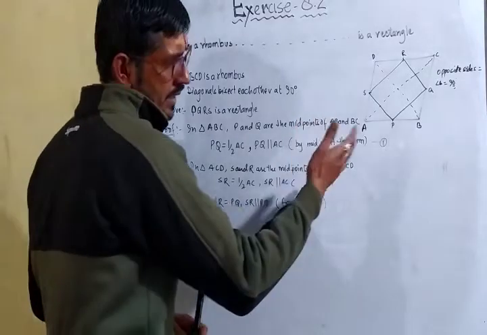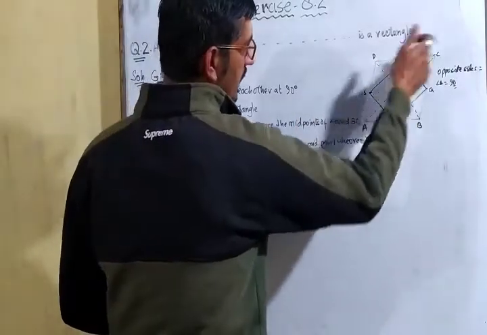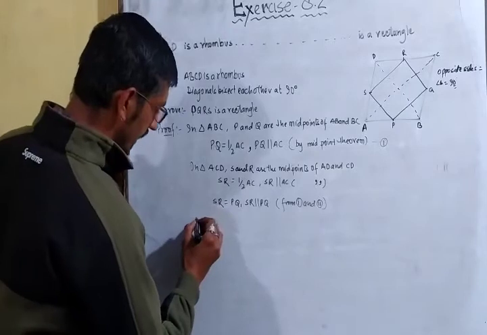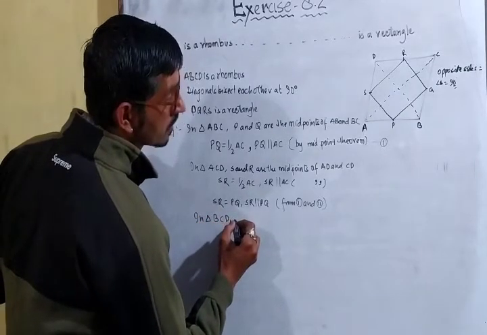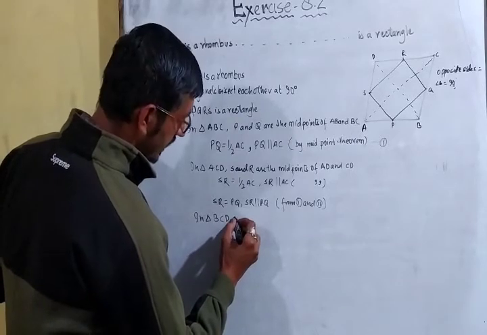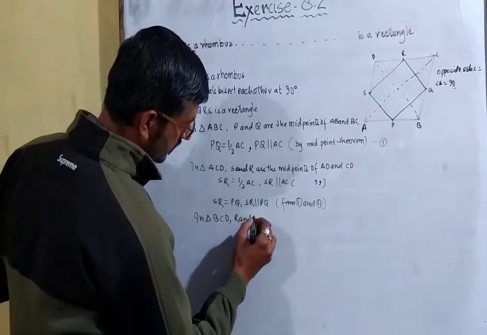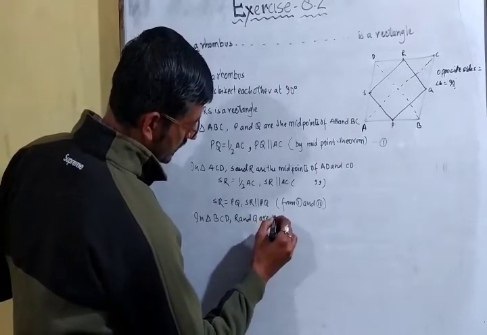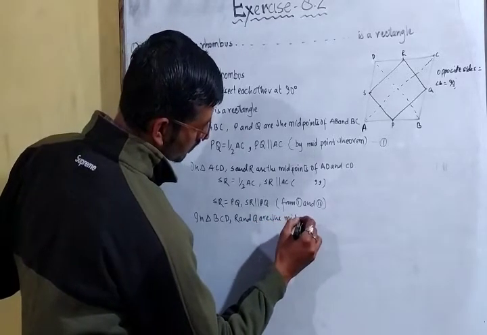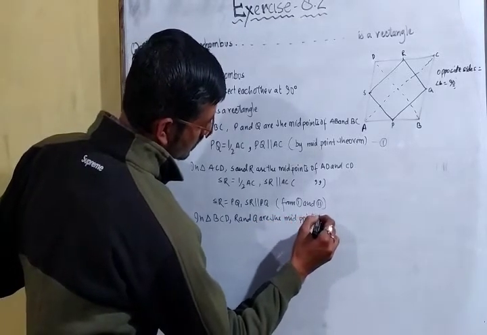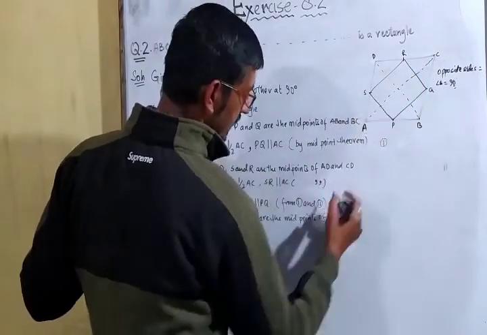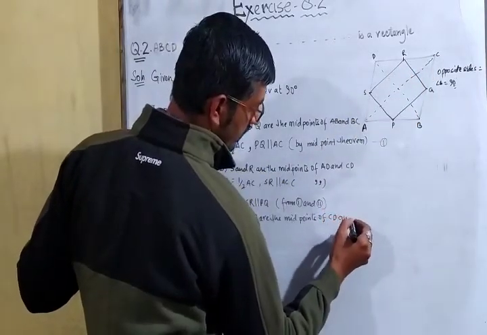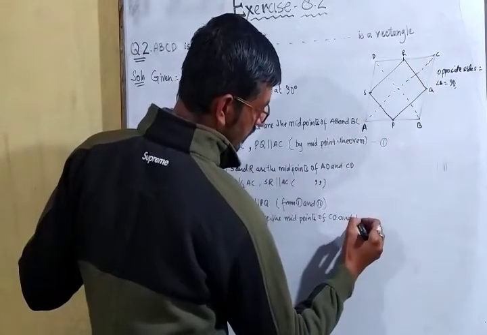Now moving on to the second triangle BCD. In triangle BCD, R and Q are the midpoints of sides DC and BC.